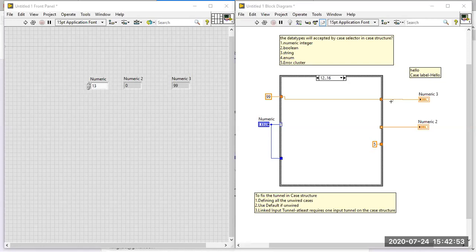So if you are going to use linked input tunnel, the user must have at least one input tunnel on the case structure. Then only the option will be enabled, and you can use it. So that you have to know.